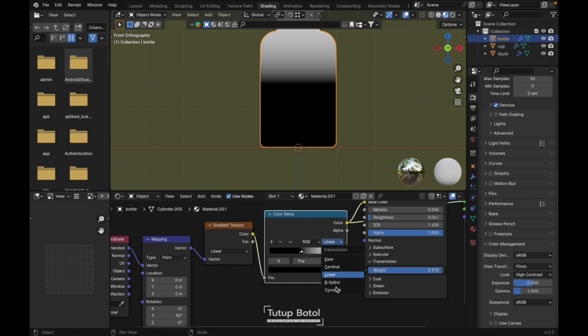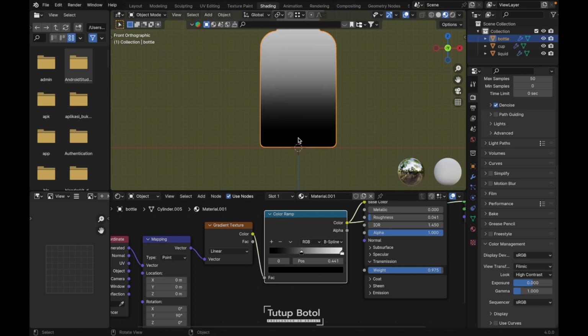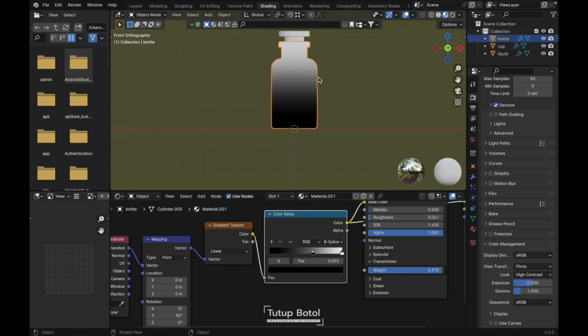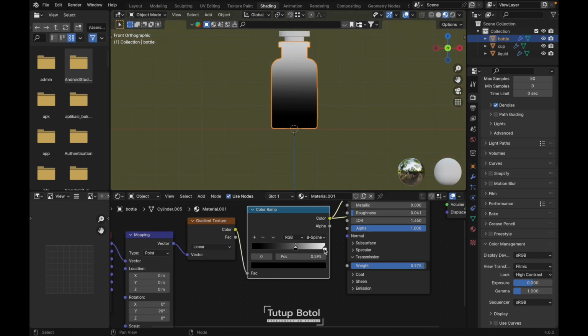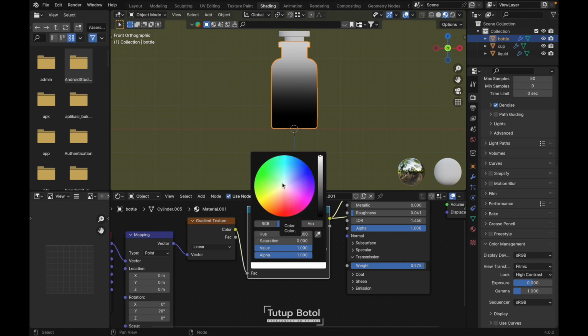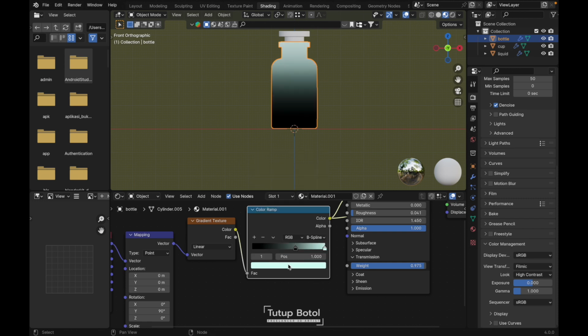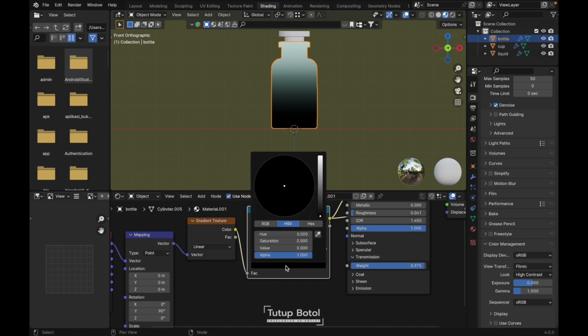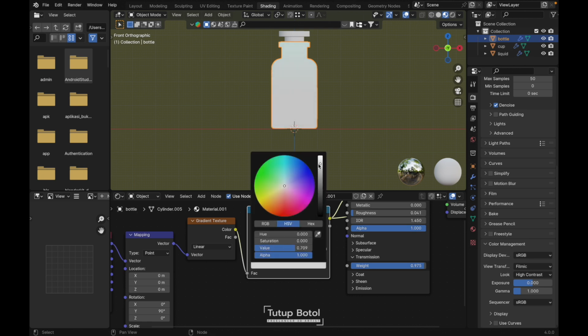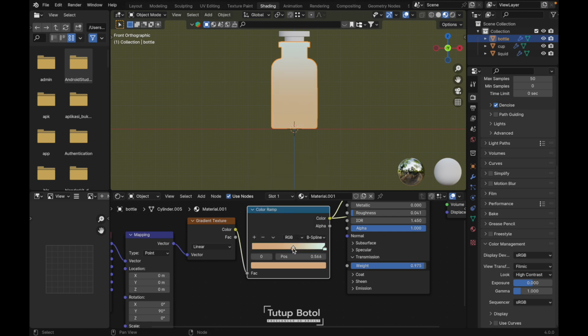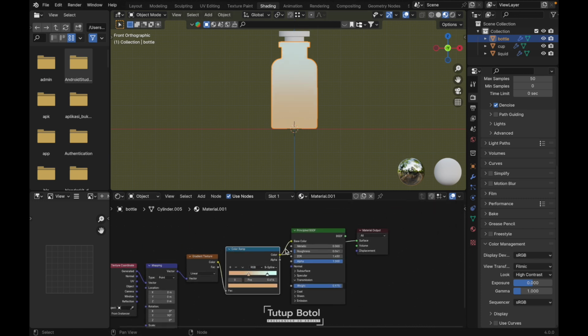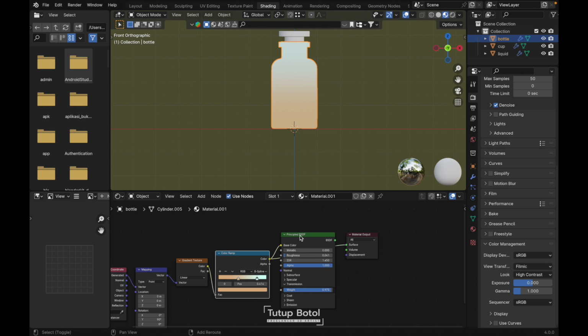And let's try to change this to be spline. Yeah, like this. I guess we need a gradient like this. Let's change the color, maybe light blue. And over here, let's make it a little bit orange maybe. Something like this. And at your principled BSDF, press Shift Ctrl and click.